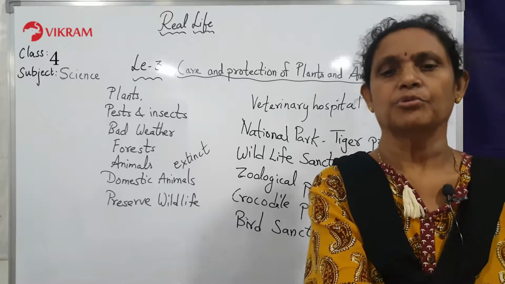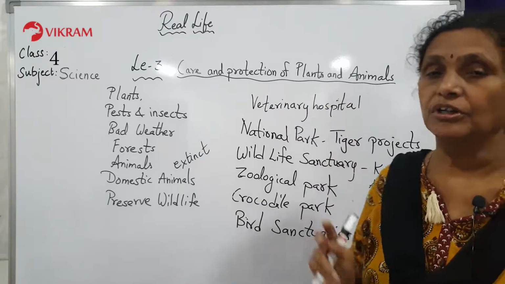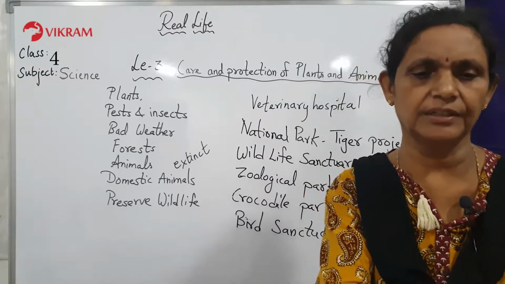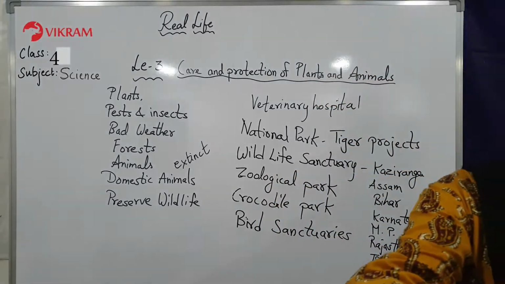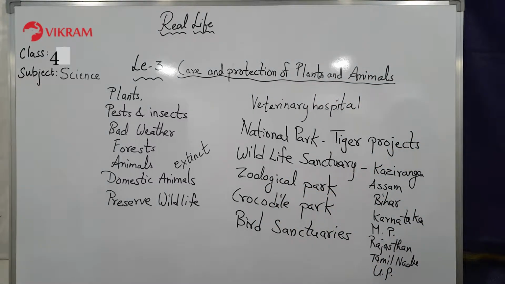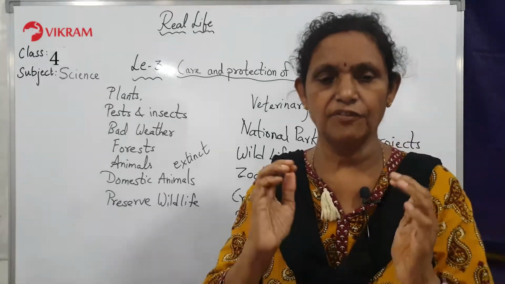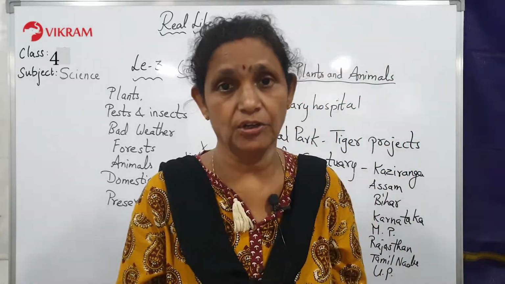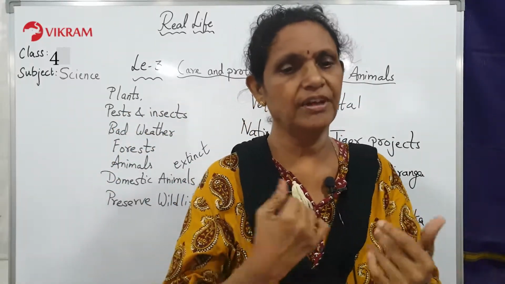So children, today we are completing this lesson about how to care for and protect plants and animals. Children, this is a very important topic. So now what did we learn? We have learned that human beings and animals have to be protected. How do they look after each other? How do they depend on the plants? Human beings and animals depend on plants for their food. This is what we have learned today.